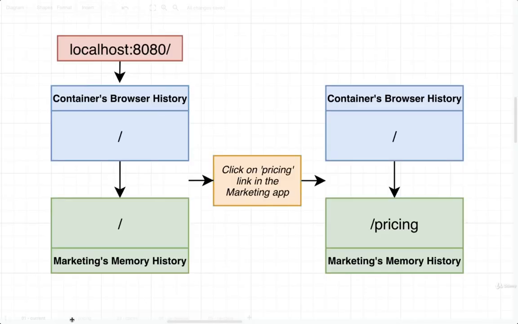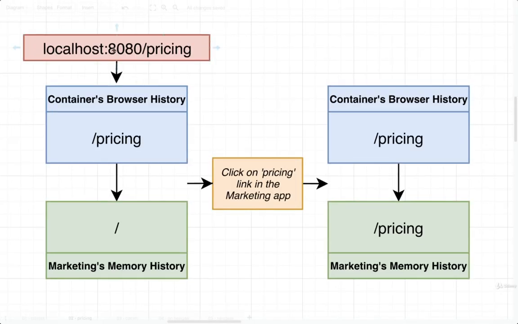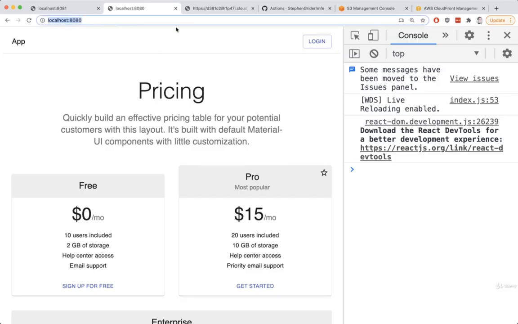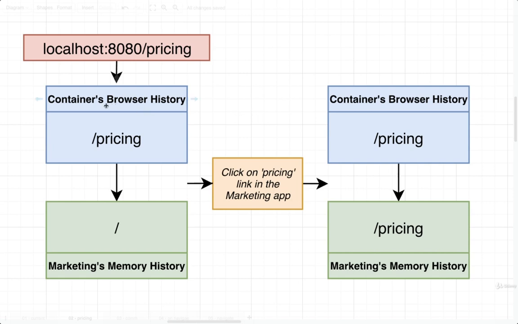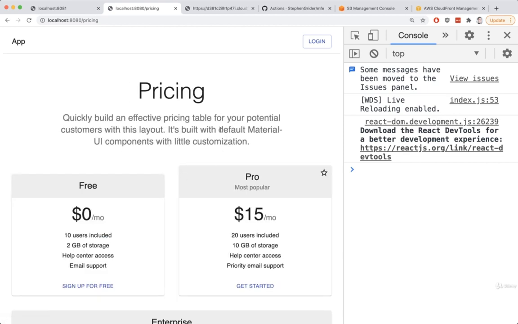So now let's consider the other scenario that we looked at, where we navigate initially to localhost 8080/pricing. So I'm going to repeat that experiment really quickly. There we go. And once again, we see the homepage by default. So once again, our browser history is going to take its initial path from the URL. So it starts off at /pricing. And once again, memory history, no matter what, always starts off at just / by itself. So then eventually we click on pricing. We're going to update the location that memory history thinks we are at. And now they both think we are at /pricing, and we see the appropriate content appear on the screen.